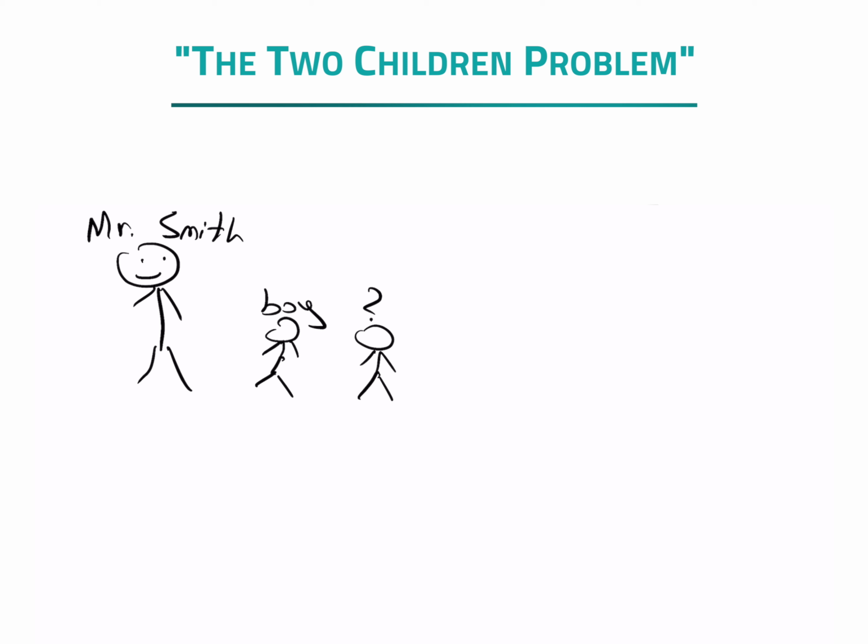Now, many people get confused and say 1/2, because we know that one is already a boy, so the probability that the other child is a boy is 1/2 and a girl is 1/2. But this is not correct. Why? Because the sample space is different. The sample space when we have 2 children is either BG, boy-girl, GB, girl and boy, BB, boy and boy, and GG, girl and girl.